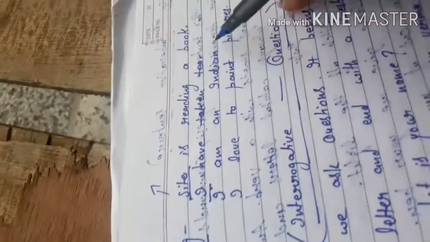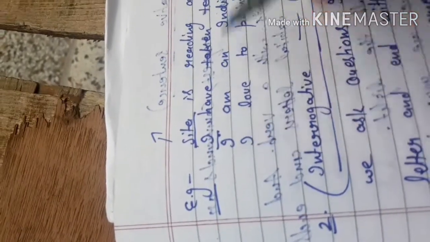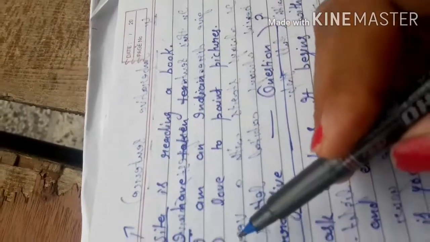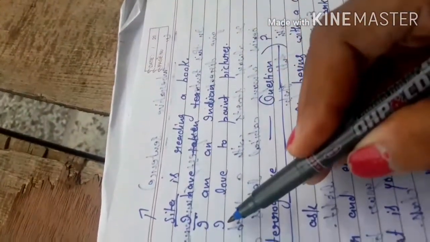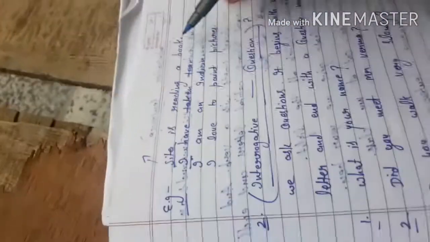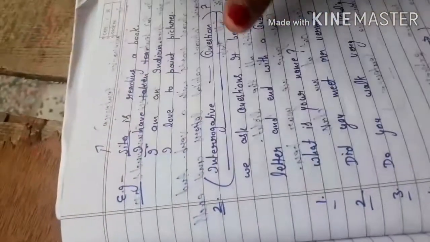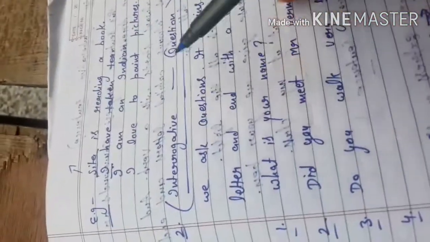I am an Indian. I is also a capital letter, and after the sentence we use a full stop. I love to paint pictures. It starts with a capital letter and ends with a full stop. So an affirmative sentence always starts with a capital letter and ends with a full stop. Second is our interrogative sentence.